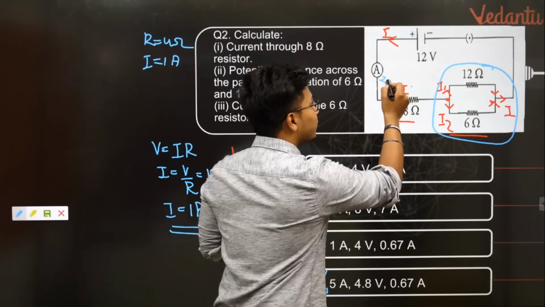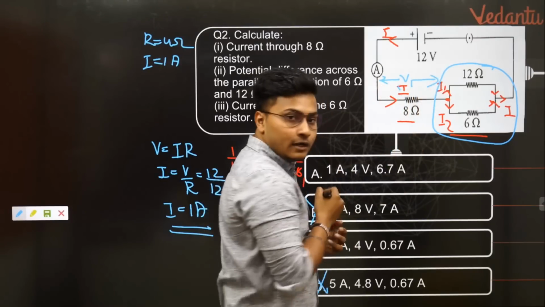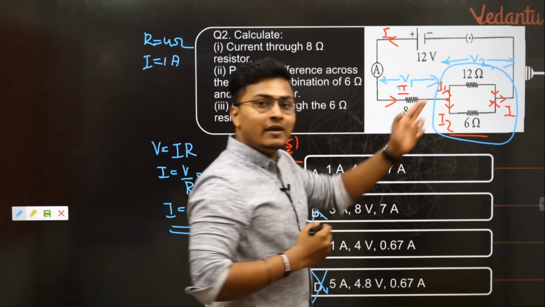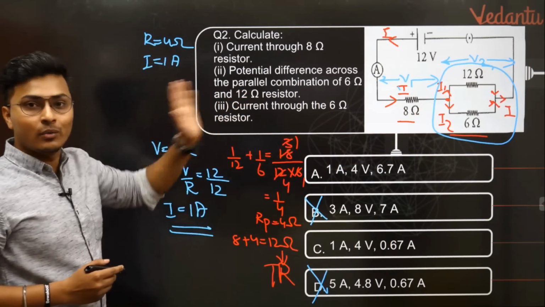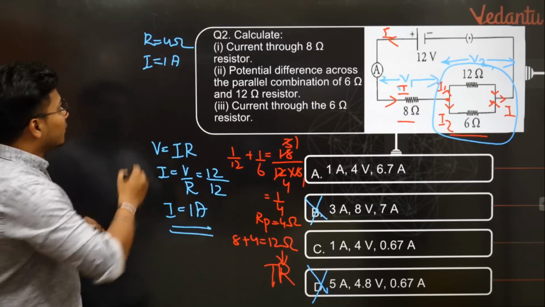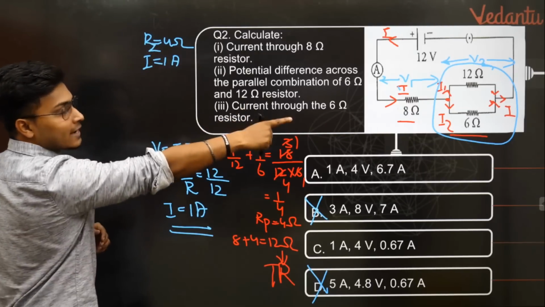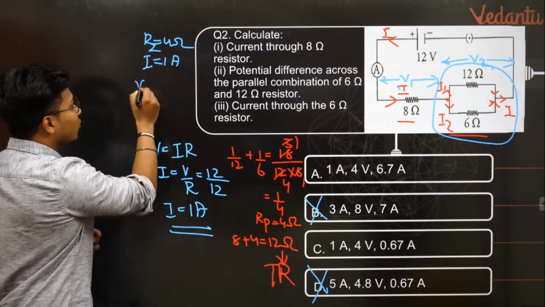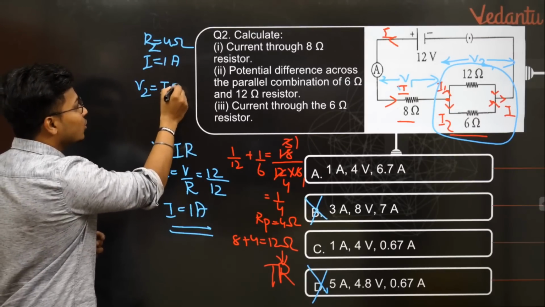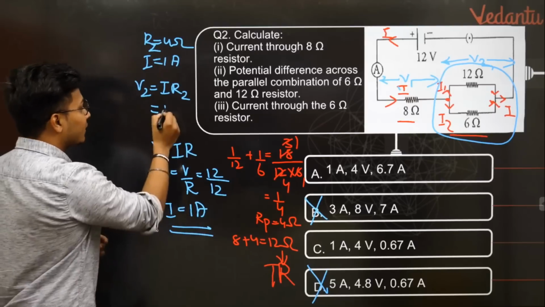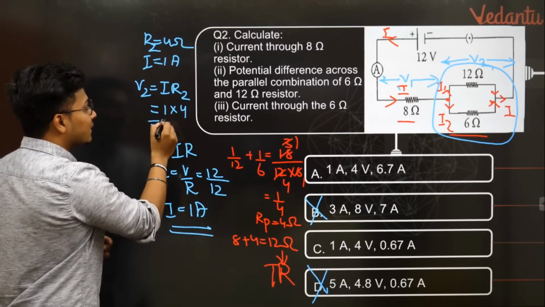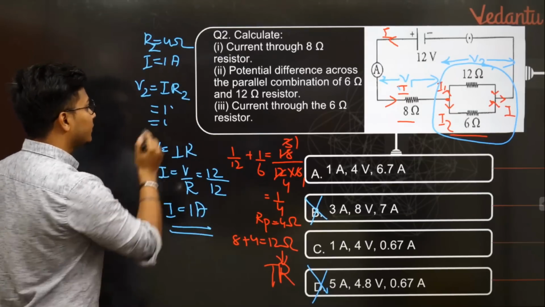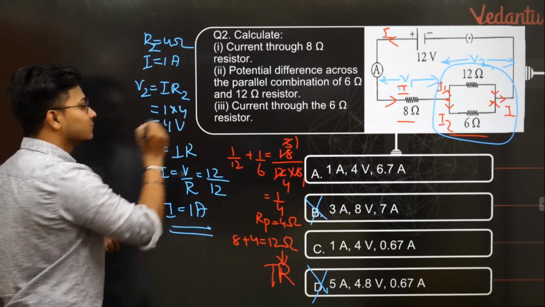So if we take the potential across 8 ohms as V1, and the potential across this parallel combination as V2, we need to find out V2 according to the question. The total resistance across the second circuit is R2 equal to 4 ohms. Current is constant, it's in series. So V2 according to Ohm's law is I R2, which is 1 into 4. So the answer comes out to be 4 volts. As simple as that.